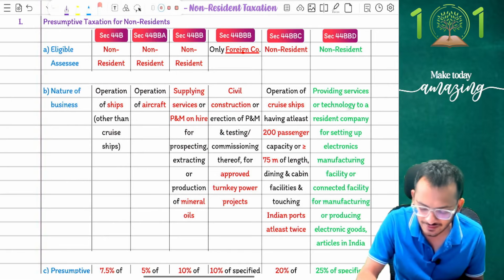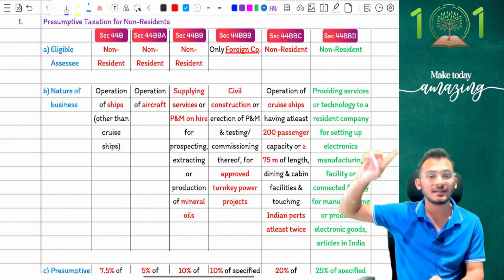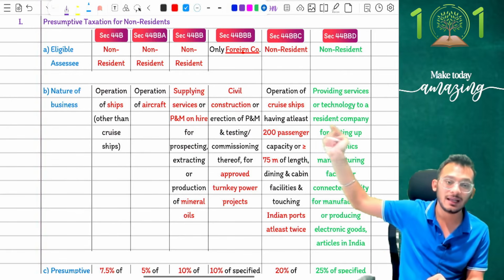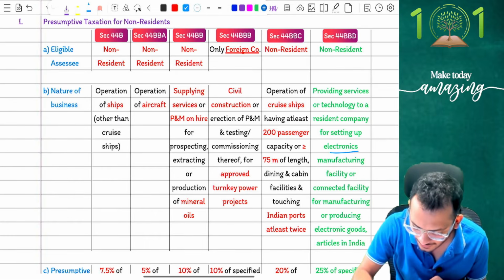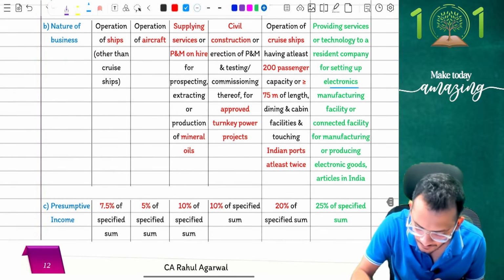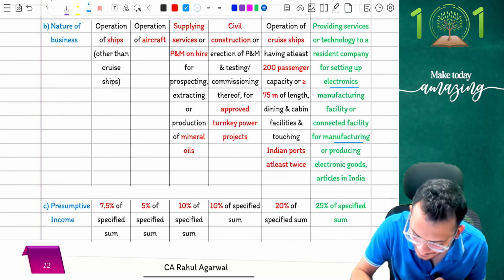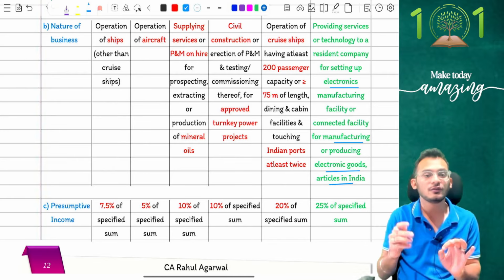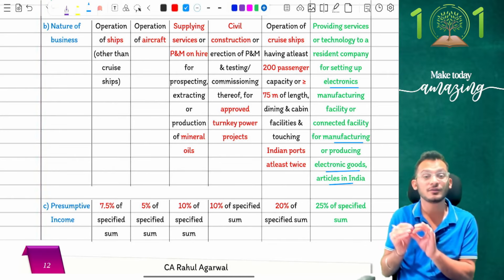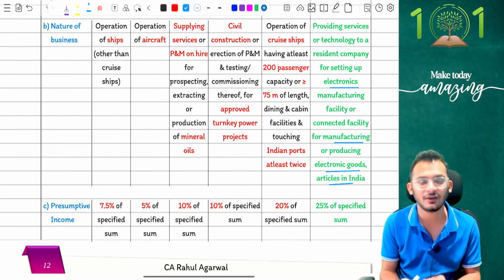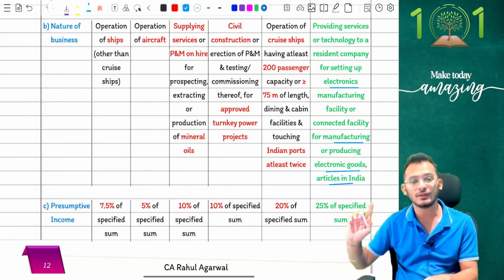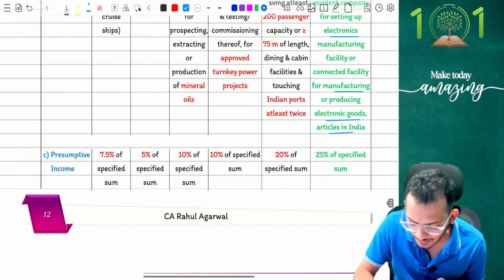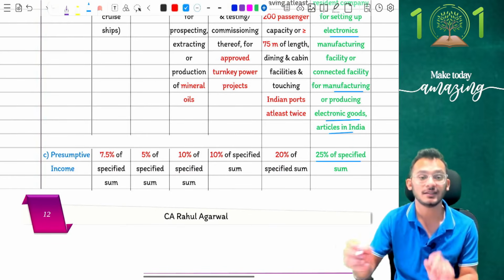Income tax has now come and said that if any person outside India is going to help a party in India to set up an electronic manufacturing facility or connected facility for manufacturing or producing electronic goods or articles in India, which means a person outside India is going to provide such services which help me set up an electronic manufacturing facility in India, then whatever payment I make to that non-resident can now be taxable at a presumptive rate of 25%.